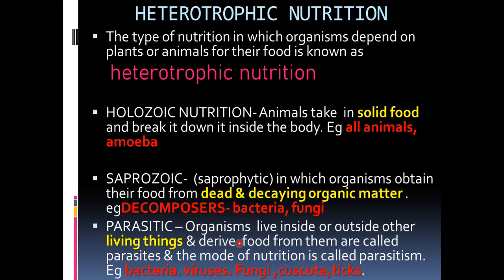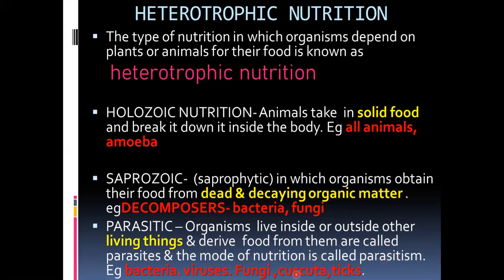Last year in class 9, we learned about many parasitic organisms, many pathogens like bacteria, fungi, protozoans, and now coronavirus. These are all parasites. They live inside, take the food, and do harm to the body. They cause diseases to the organisms. So these are parasites, and the mode of nutrition is called parasitism or parasitic mode of nutrition. Clear?